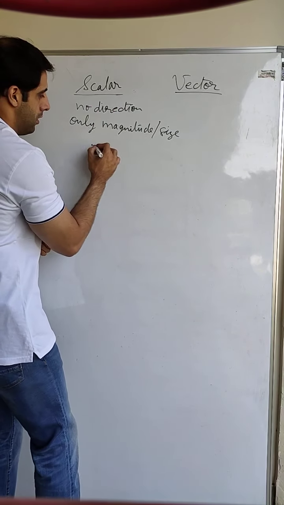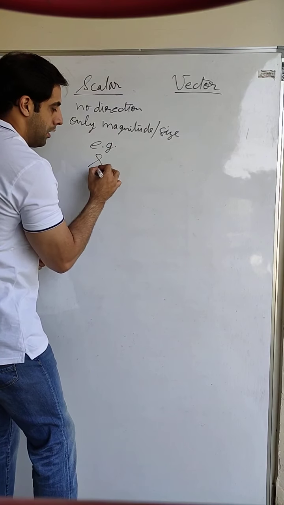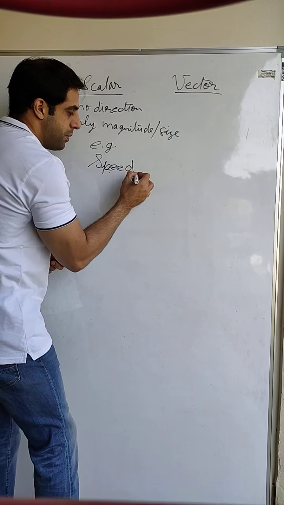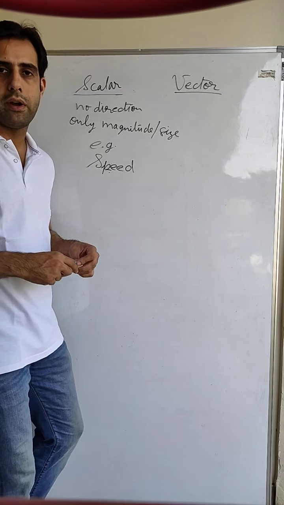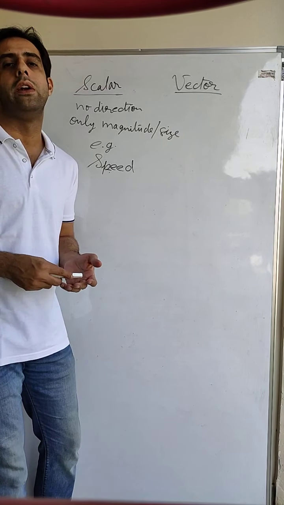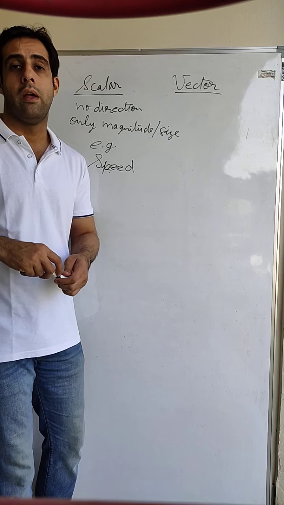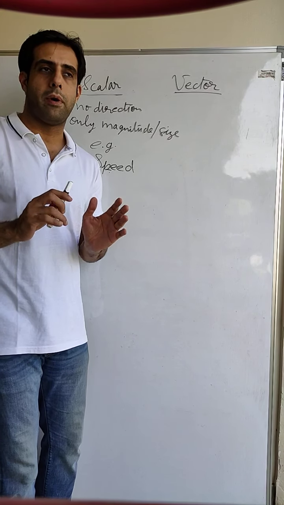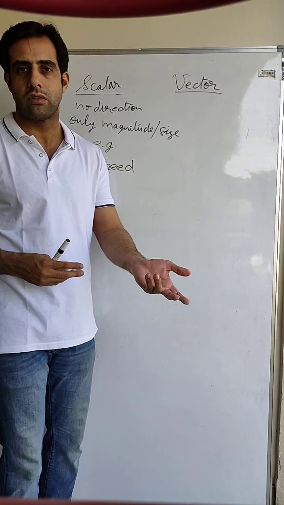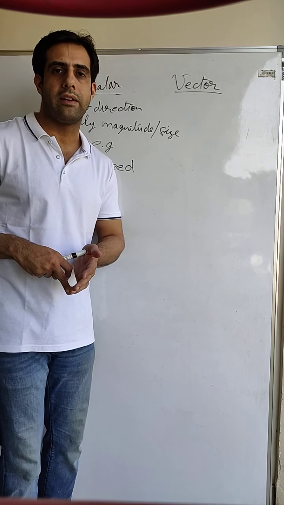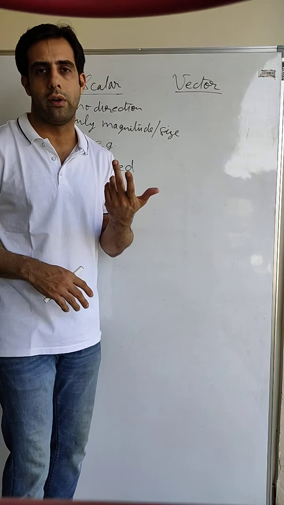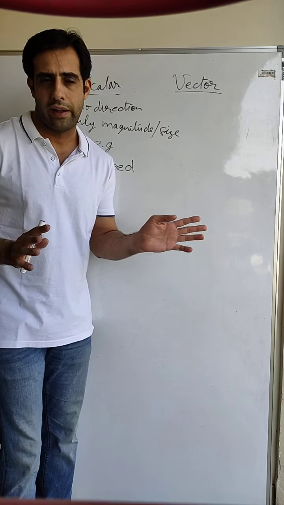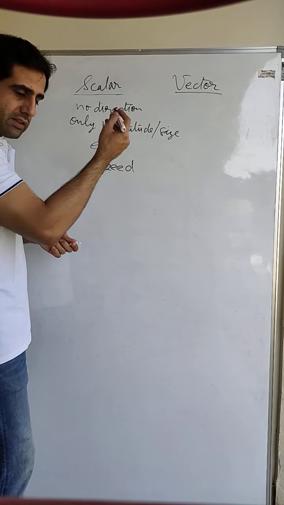For example, speed is a scalar quantity. If I say that my speed is 60 km per hour, then I do not need to give the direction. Okay. My speed is 60 km per hour. You will get an idea how fast I was going. You do not need a direction on which direction I was going, whether I was going to north or I was going to south. So no direction is needed to define a scalar quantity.